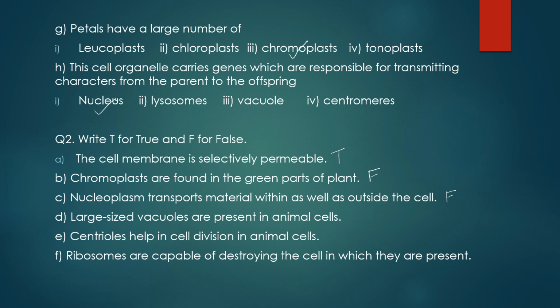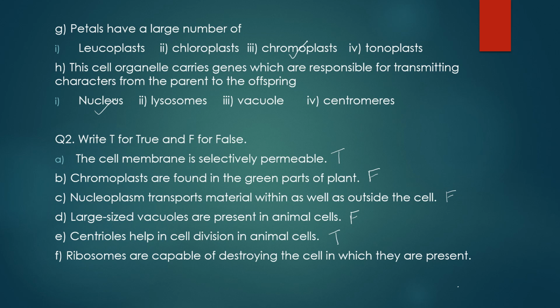Then the next statement is, large sized vacuoles are present in animal cells. If you remember, we have studied that large sized vacuoles are the characteristic feature of plant cells. They are so big that they almost cover half or more than half of the cell. So this statement will be false. Then the next statement is, centrioles help in cell division in animal cells. So this is correct.